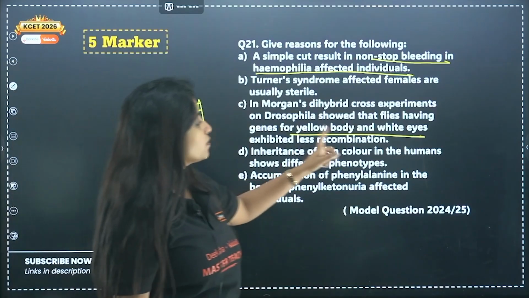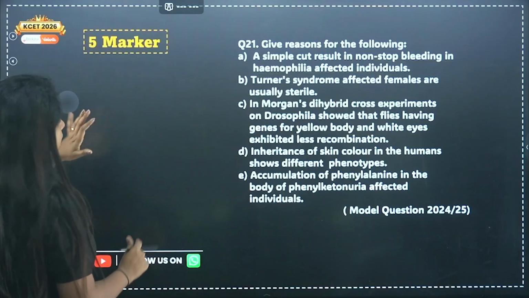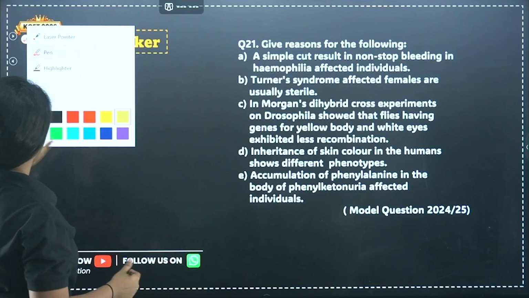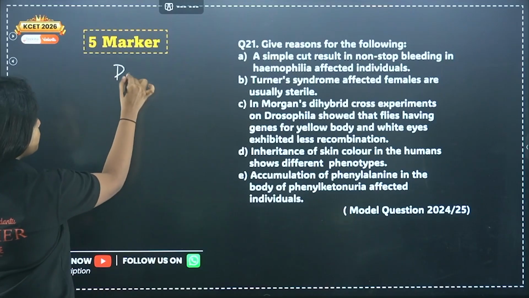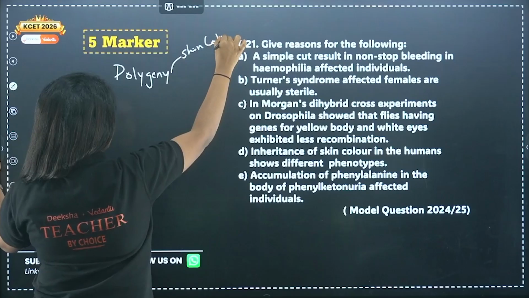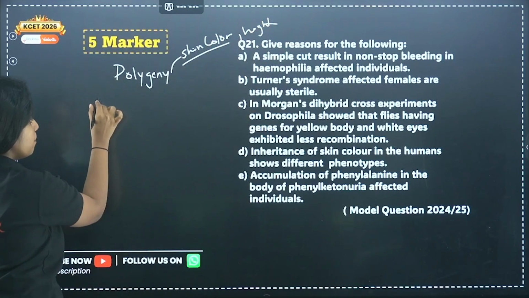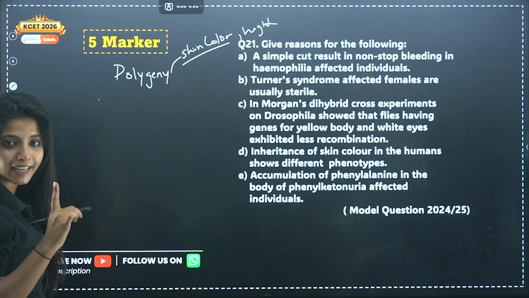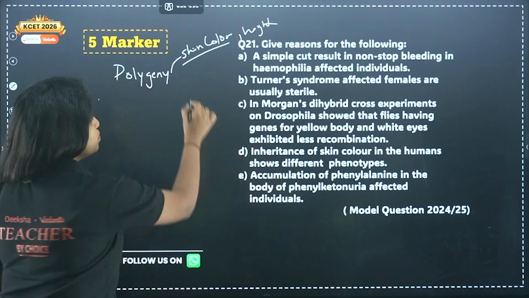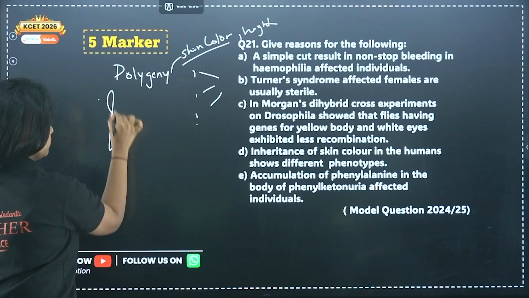And now, inheritance of skin color in humans shows different phenotypes. In skin color, my dear children, do you think we have different phenotypes? Yes, multiple. Why do you think we have? Because it is an example of polygeny. Remember, your skin color as well as your height is an example of polygeny. Polygeny means multiple genes are responsible for one character. So pleiotropy means one gene, multiple characters. Polygeny means multiple genes are responsible for what? One character.